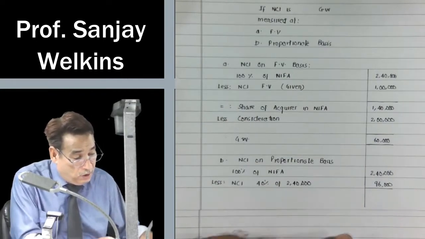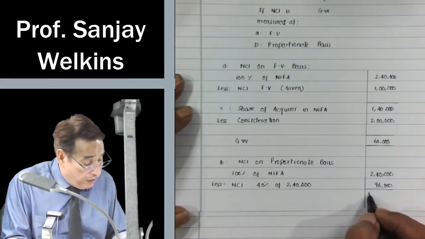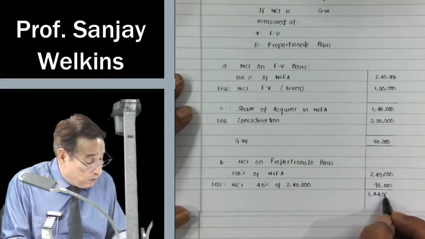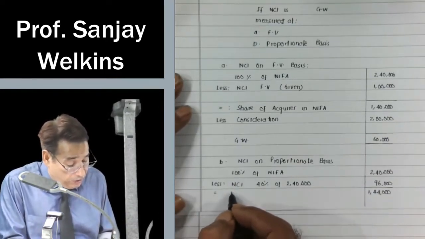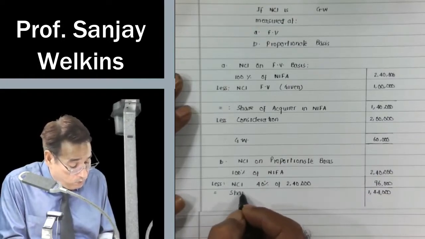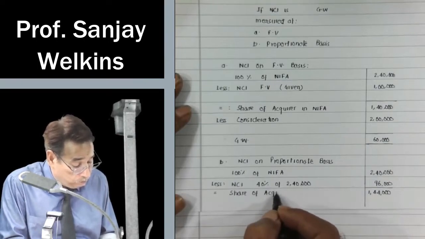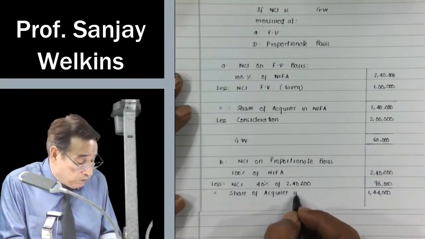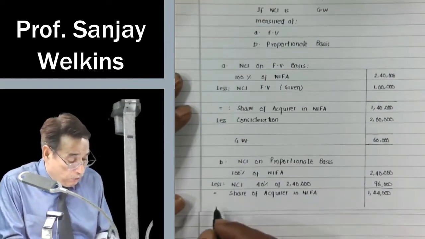Is it clear to you or not? I will be left with now 1,44,000. This 1,44,000, what does it reflect? This reflects share of acquirer in NIFA, net identifiable assets of acquiree on the date of acquisition.